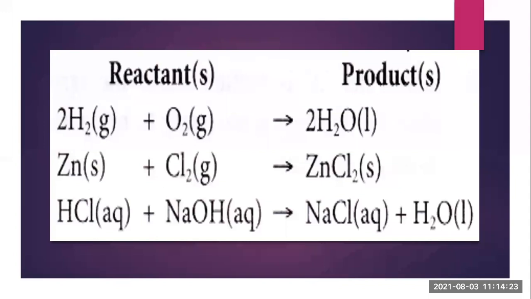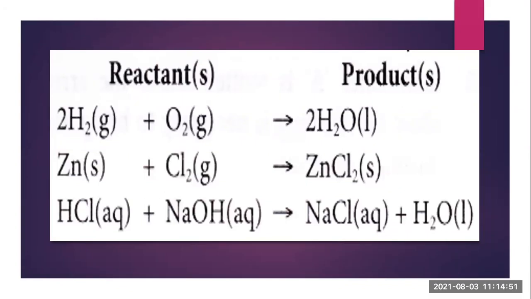Now what we have to see is whether the number of atoms on the reactant and product sides is similar or not. Here on the reactant side, hydrogen is H2. Don't consider the 2 written in front of hydrogen for a while.